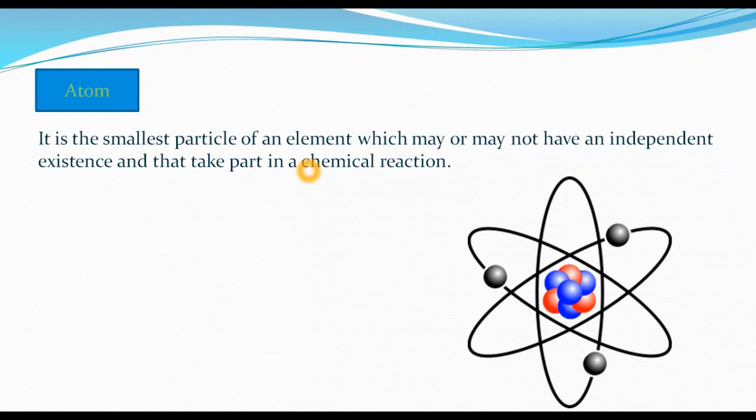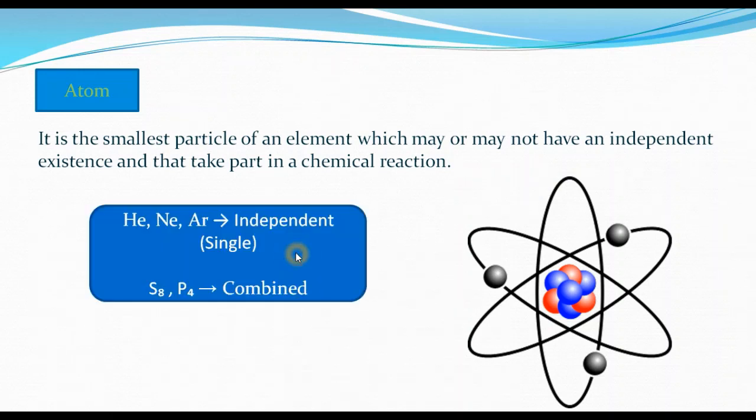Basically, atoms are building blocks, the smallest particle of an element, and these atoms take part in a chemical reaction. And atoms of most of the elements are very reactive. But atoms may or may not have an independent state. That means atoms may exist in the free state or may exist in a combined state. If we talk about the noble gases, helium, neon, argon, they exist as independent atoms. They are in a free state, they are single atoms.